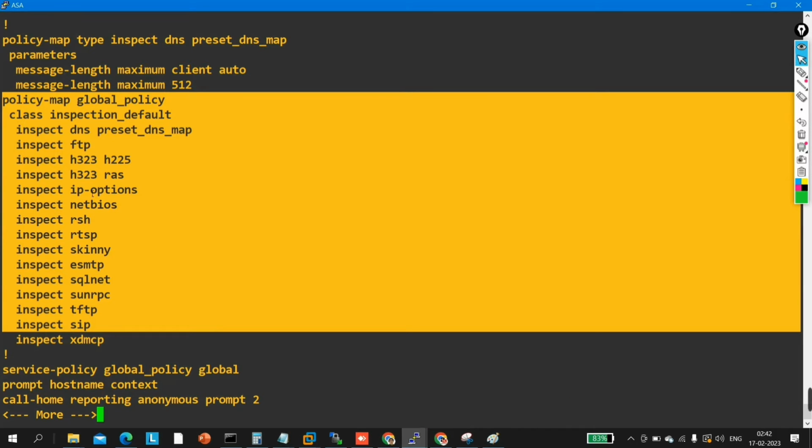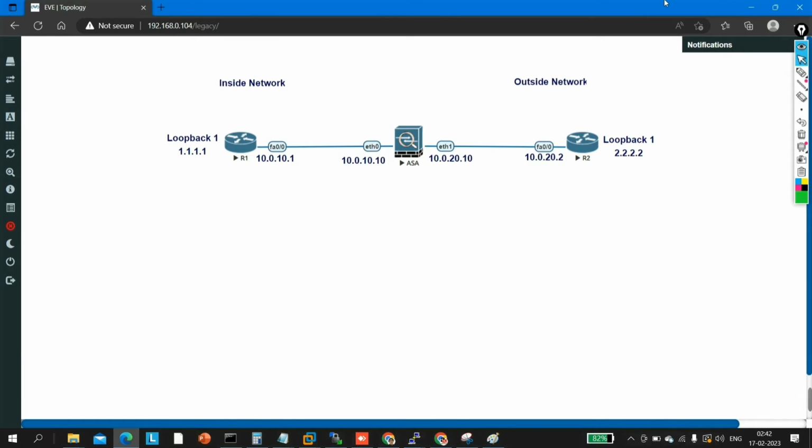So these are pre-configured policies. These are some rules. You can say these are some ACLs, but on a firewall we call ACLs policies. So these are policies, guys. Now I have a question.